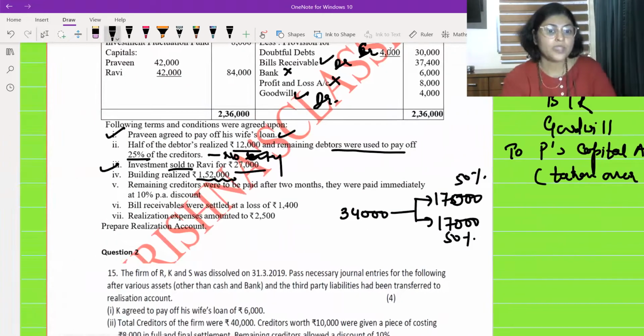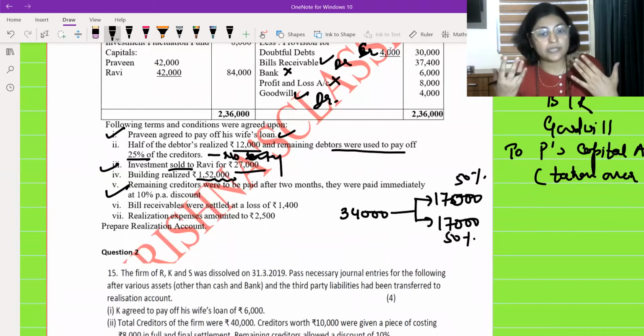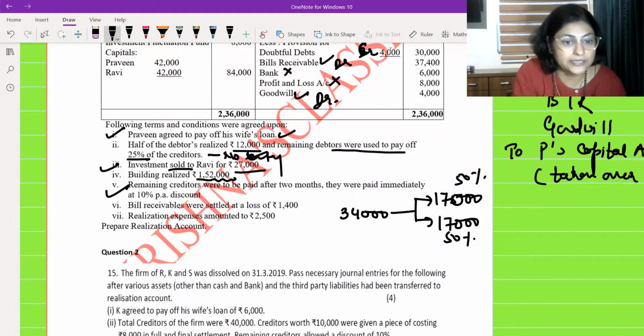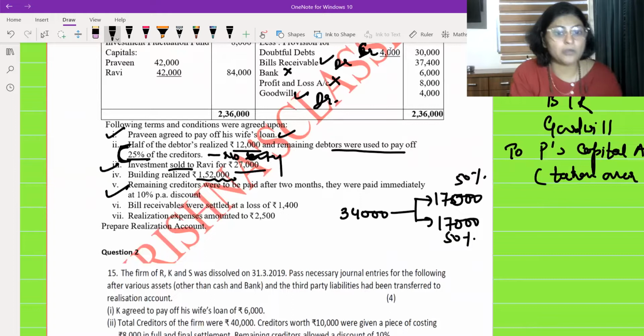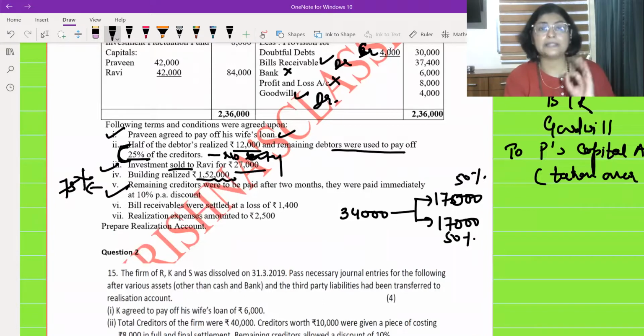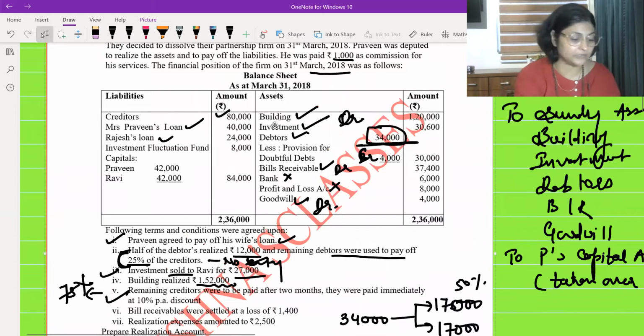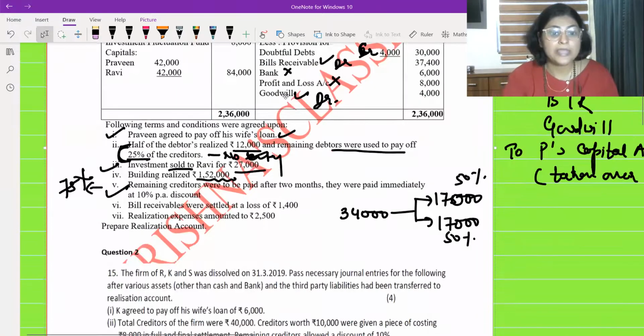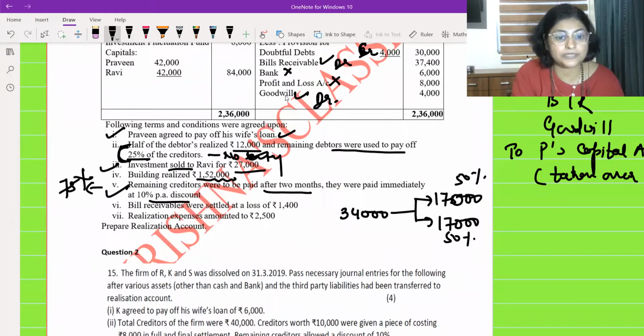Then later on, what it is saying, remaining creditors. Where did we discuss the creditors? Remember this over here. Here we spoke about 25% of the creditors. So first of all, how many are remaining? 75% creditors are remaining creditors. And what is 75% of 80,000? 80,000, 75% is 60,000 rupees. Okay. Remaining creditors were paid after 2 months. They were paid immediately at 10% discount.